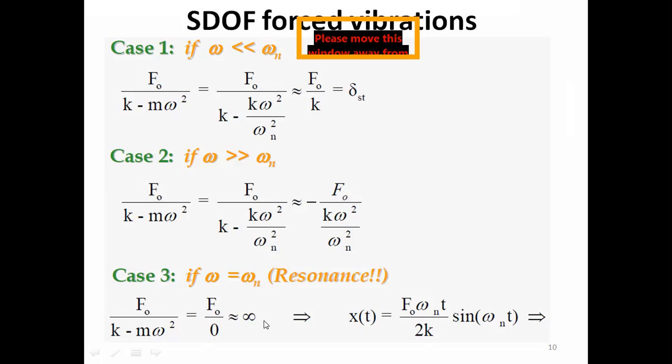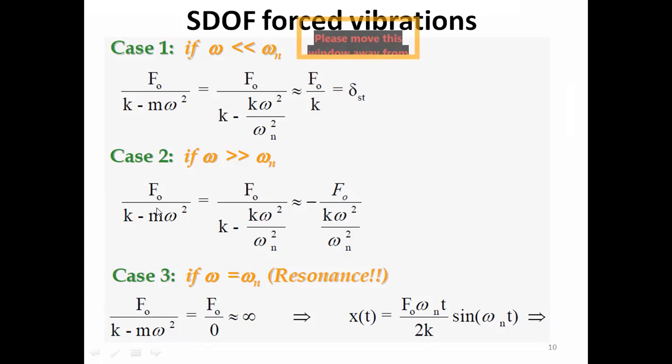But actually that is not the case physically. Physically, at resonance, we would have a violent vibration. The amplitude of the vibration would be maximum, but it would not be infinity. So what is actually the problem? Where is the problem? So actually the problem is in the model, this mathematical model.